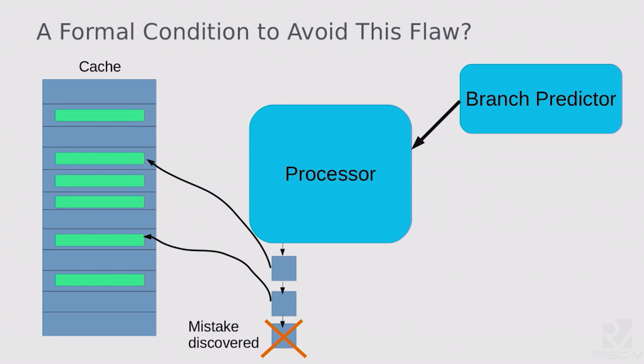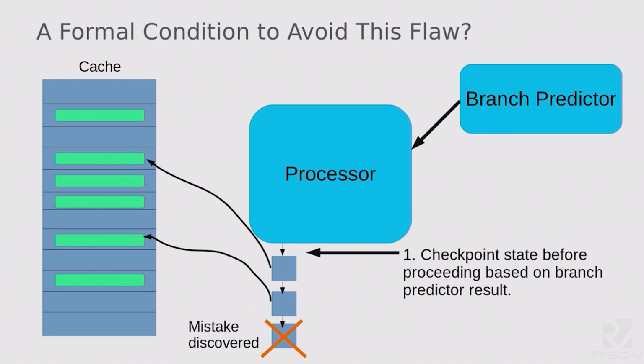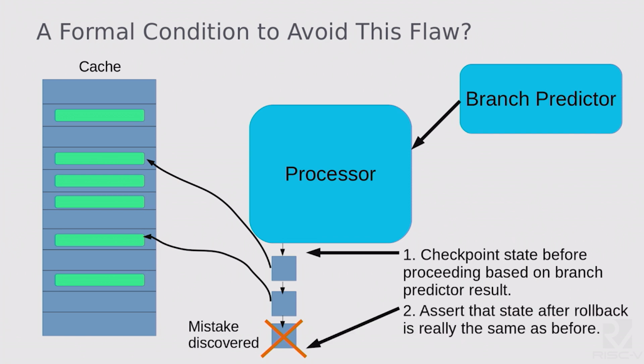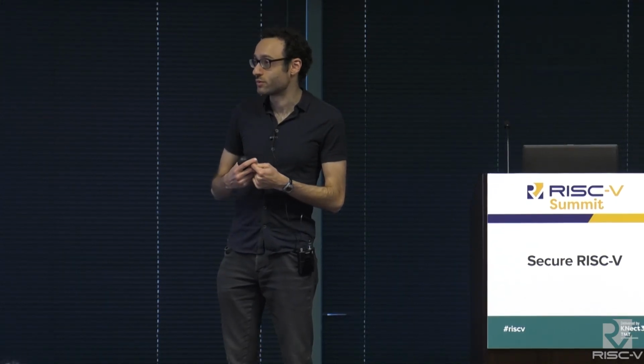So how could we convince ourselves that a processor does not leak information in this way? Well, a thought experiment would be, whenever we start down a speculative branch, let's checkpoint all the relevant state of the processor. And then whenever it's time to roll back a branch, we run an assertion saying that the state at that point is the same as the state before the rollback. So obviously this is not going to be true with most real processors today, but let's just use this as a motivating example for how we might get formal about the kind of guarantees we want.